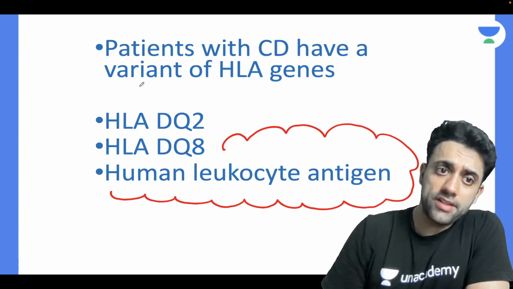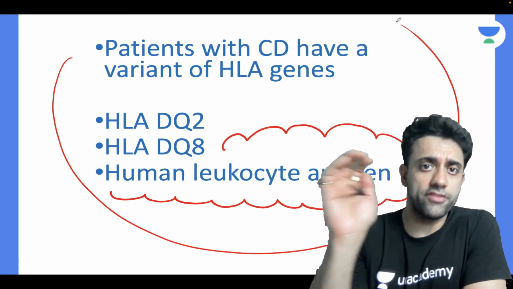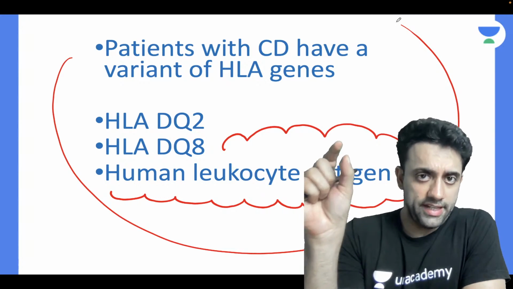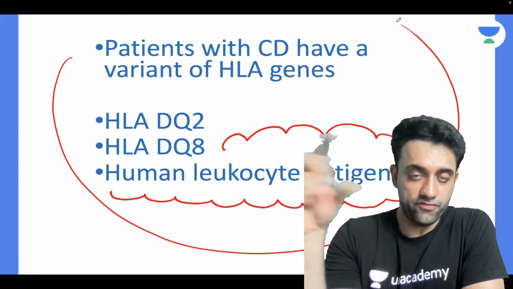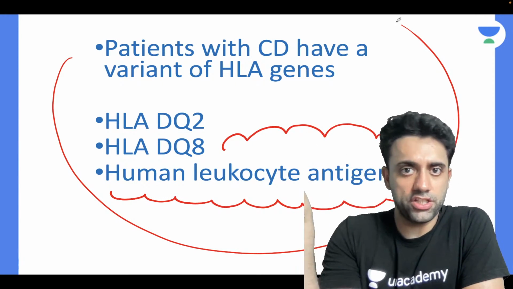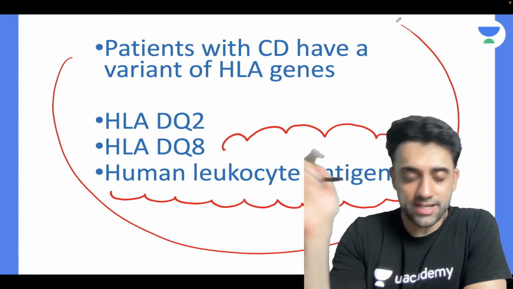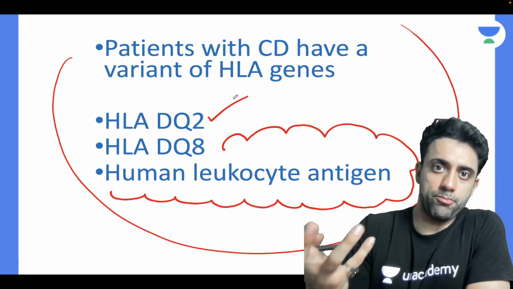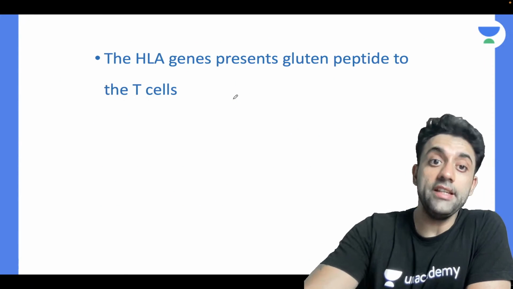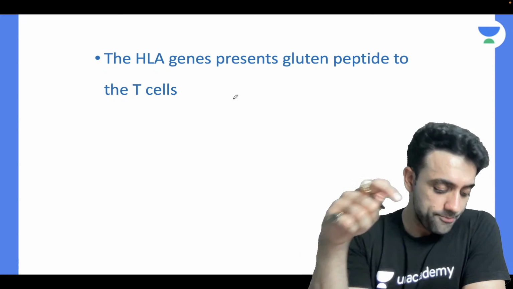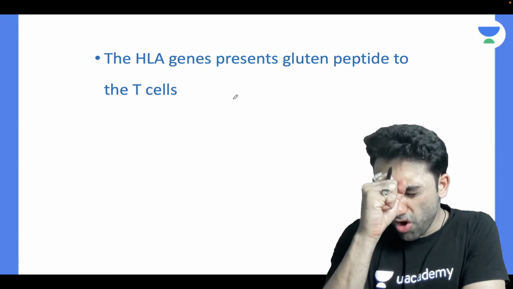ठीक है. So I hope question number 1 is very much clear to all of you. The patient with celiac disease will have a variant of which gene? HLA gene. Which subtype? HLA-DQ2, HLA-DQ8, and DQ2 is more importantly responsible than DQ8, and the patient has a problem with gluten.